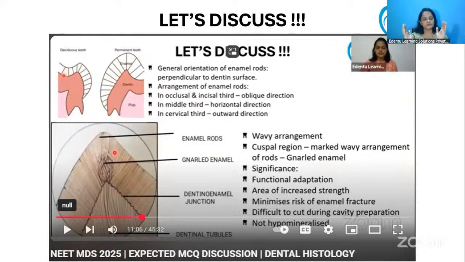To resist that, as a functional adaptation of enamel, gnarled enamel is present, an area of increased strength that minimizes the risk of enamel fracture. This area is also very difficult to cut during cavity preparation. So gnarled enamel is the correct answer.